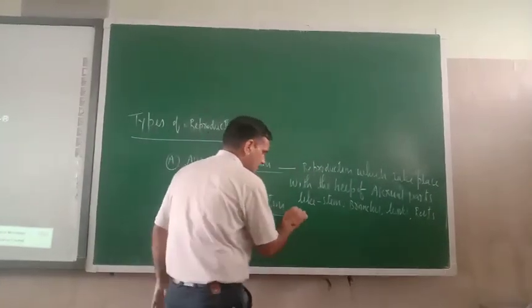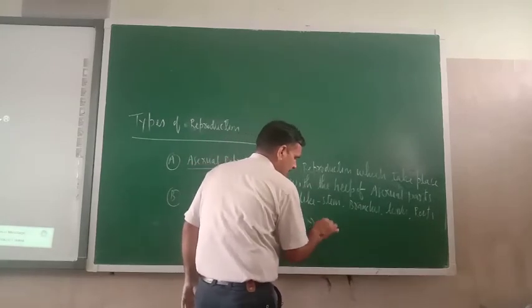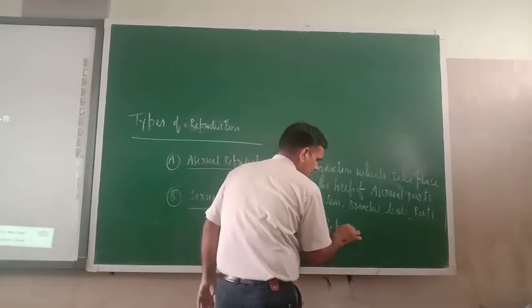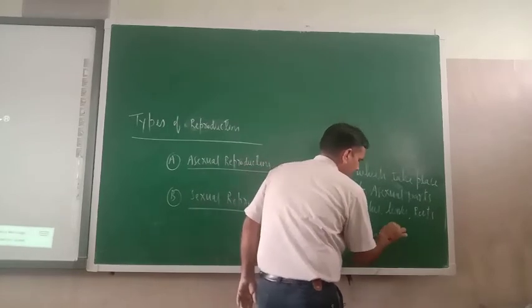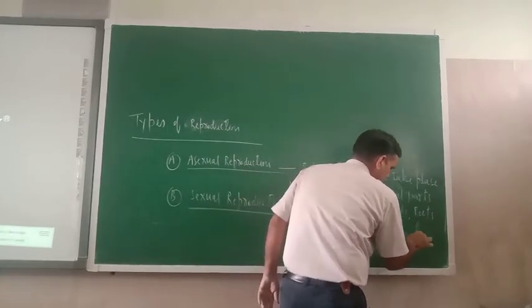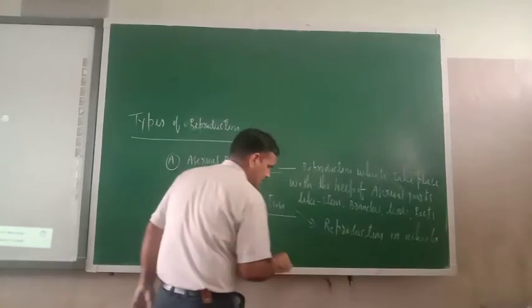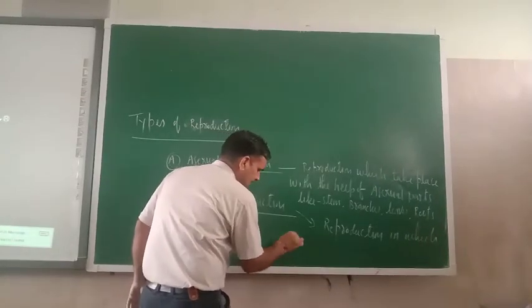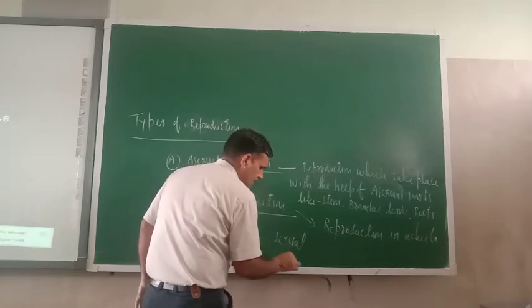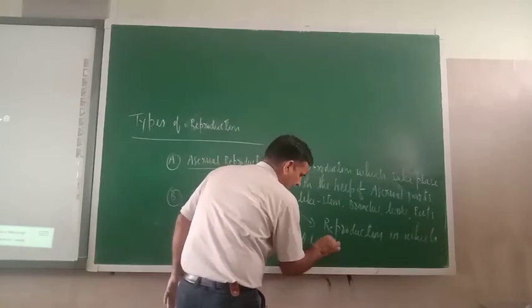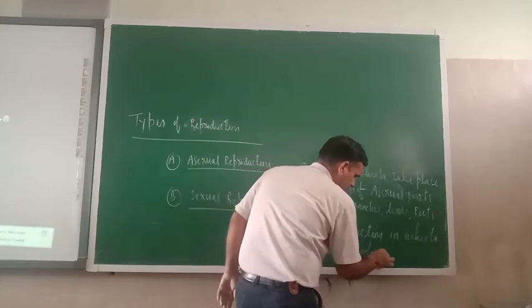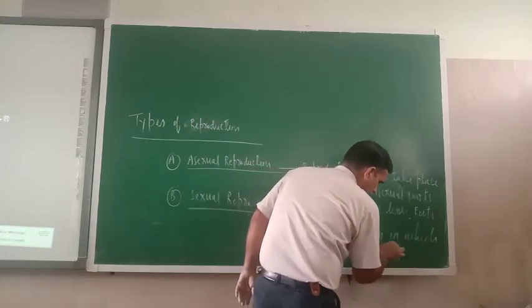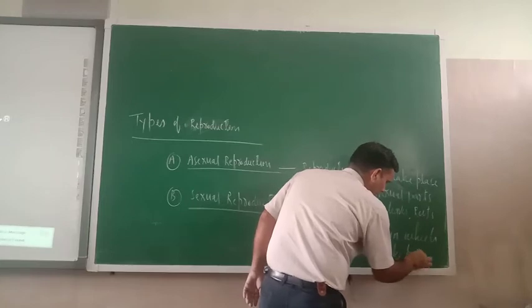What is the meaning of sexual reproduction? Reproduction in which sexual parts of the body take part.